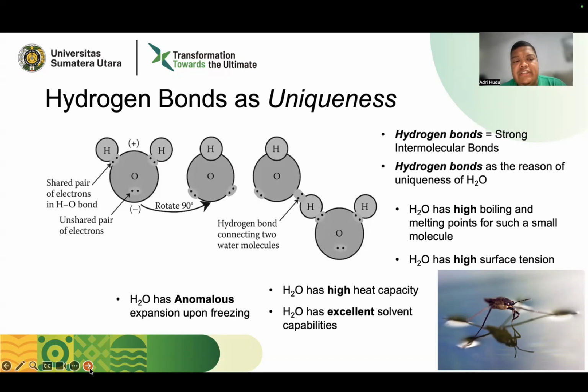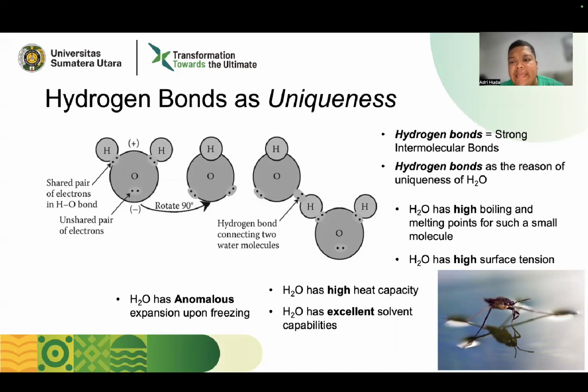In the water system itself, water can form strong bonds between the hydrogen and the oxygen of another water molecule. And because of the dipole system, because water has a bent geometry, the hydrogen bonds themselves provide uniqueness.